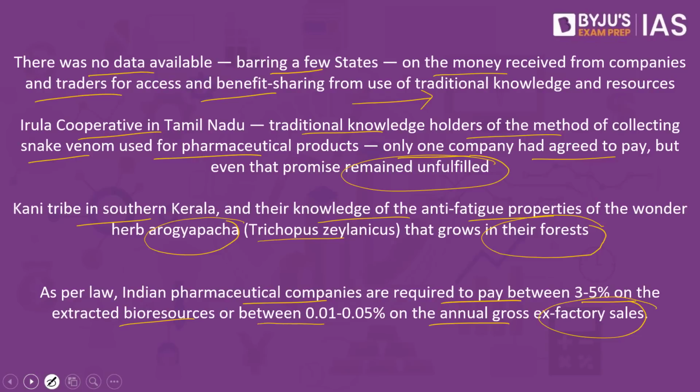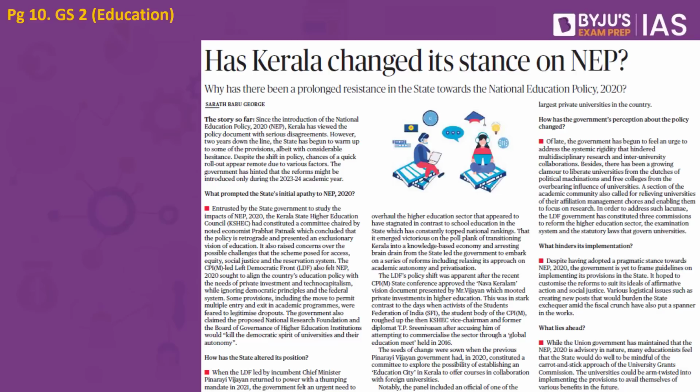Now let's look into the next article. This article says, has Kerala changed its stance on the national education policy? The article here is speaking about issues and concerns associated with the national education policy from the viewpoint of the Kerala government. We have the government of India, which came up with the national education policy in the year 2020.